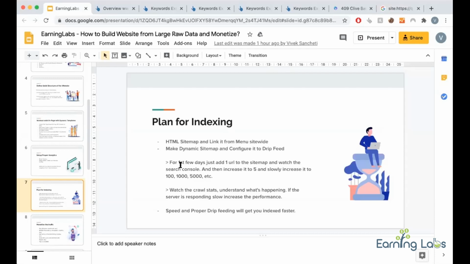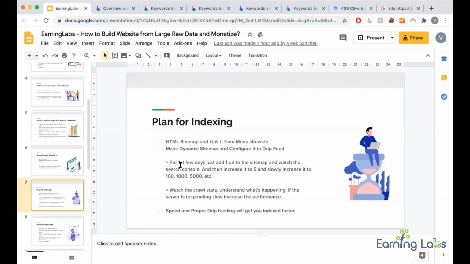When I saw that 50 to 60% of my URLs were getting indexed, I increased from 1 to 5 URLs. Then I again checked whether Google was indexing my URLs. Then I increased to 100, then 1000, then 5000. You need to see at what rate Google is indexing you. To see that, go to Google Search Console and see what is happening. I can't open my Search Console here, but I can tell you one thing.